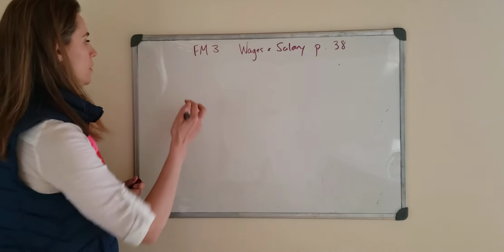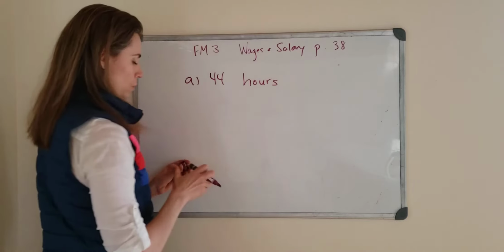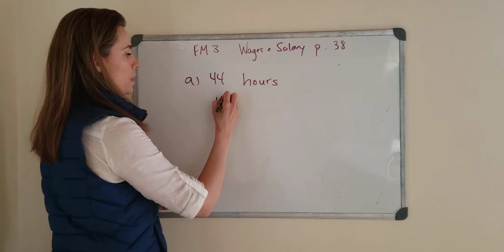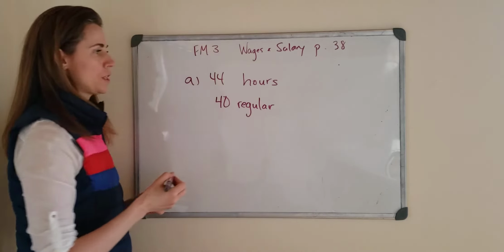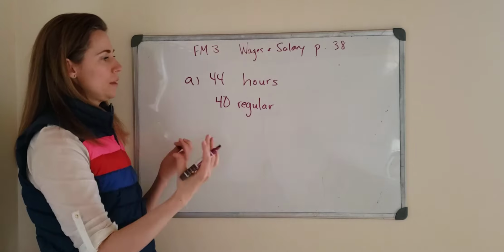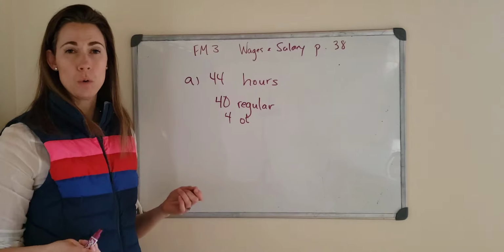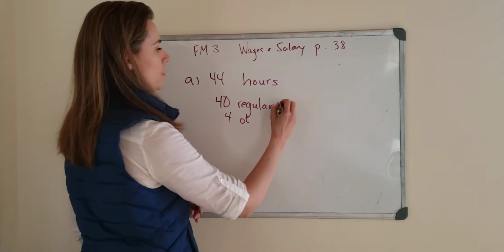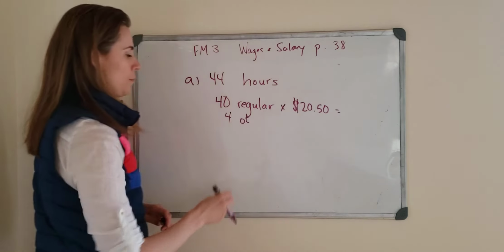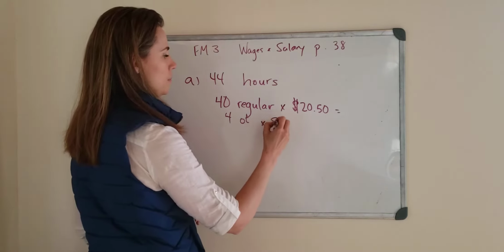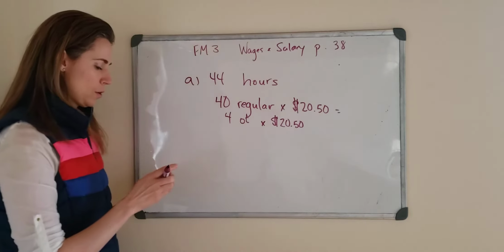He worked 44 hours total. And very quickly, we already know that it's 40, we'll call it regular hours, and everything over that 40 is considered overtime. So what is 44 minus 40? 4. So 4, I'm just going to say OT. A lot of times people use OT for overtime. All right, so his regular hours, we know he was paid $20.50, okay?